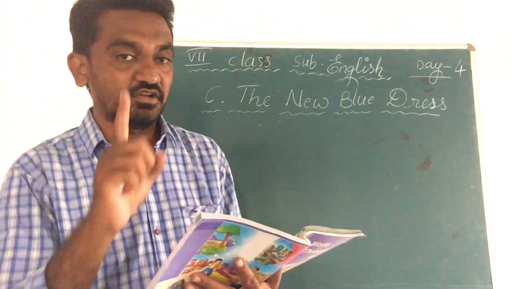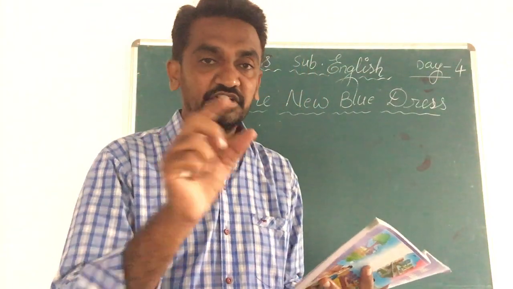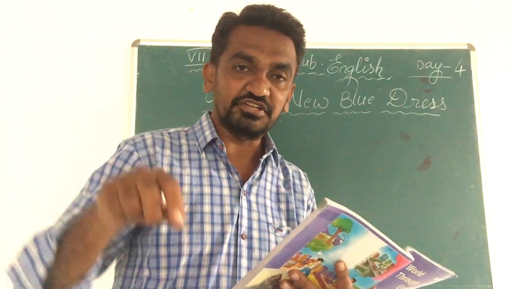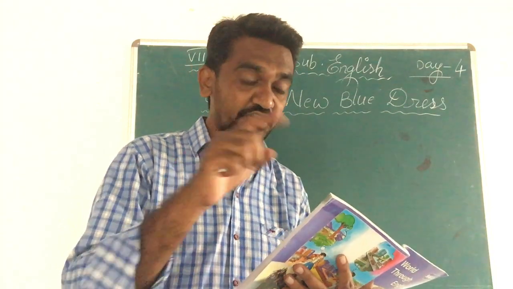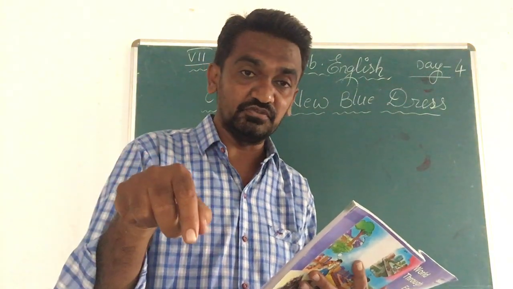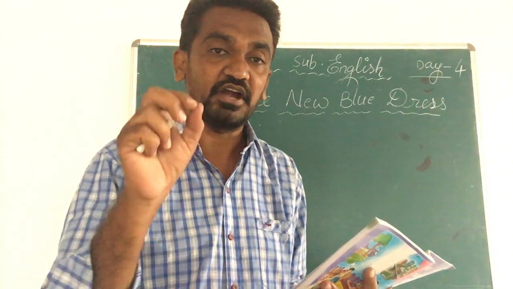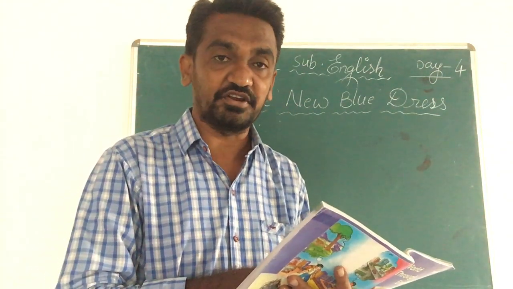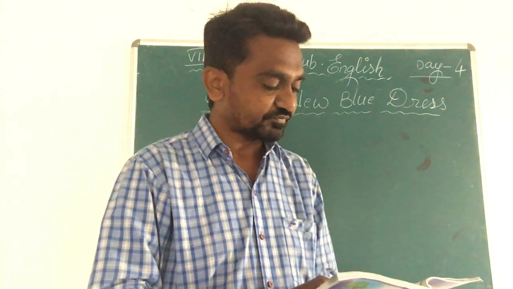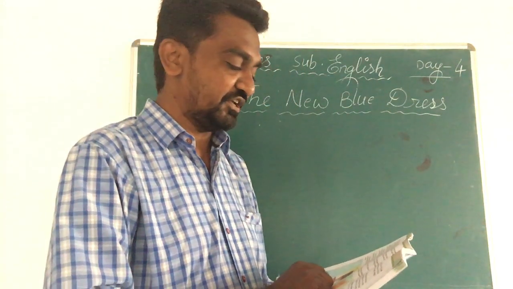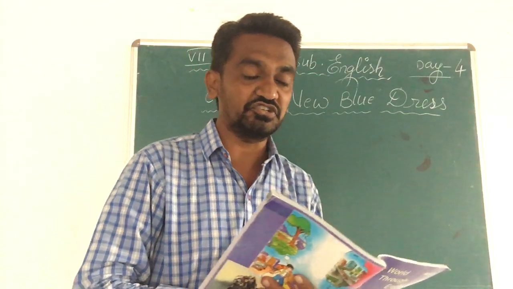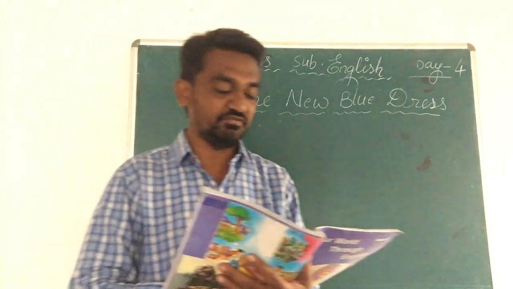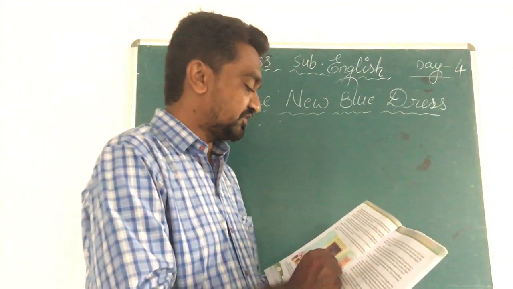You understood my point? Okay, let me explain again. During the spring festival, all the children came in new dresses. They own new dresses. But the girl who came from Gates Avenue came with a regular routine and a dirty, unwashed dress. She came to attend the school even during the spring festival. And here the dress was dirty, and probably that was the only dress she owned. Actually, the teacher thought probably she has only one dress, and her teacher was very unhappy.